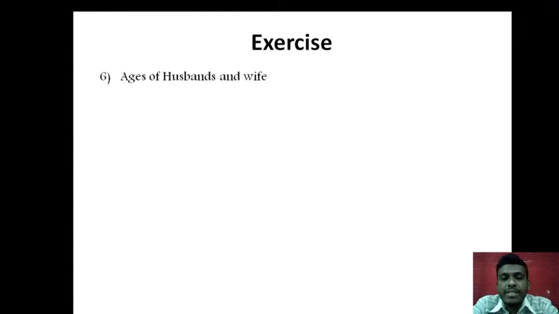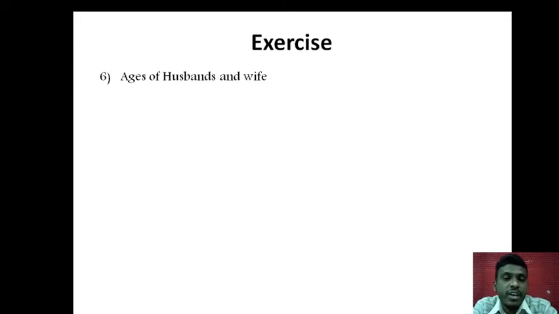Ages of husbands and wives. So is there a relationship between husband's age and wife's age? If we note down the ages of husband and wife of various couples, maybe husband's age is 30, wife's age might be something. Husband's age is 45, wife's age will be something.